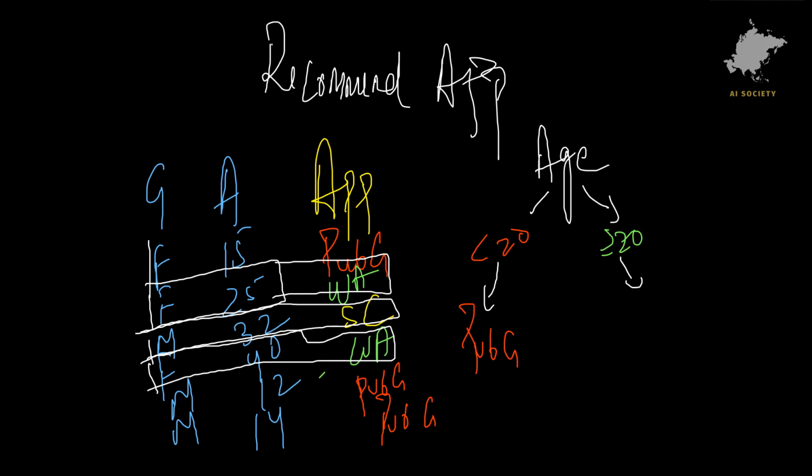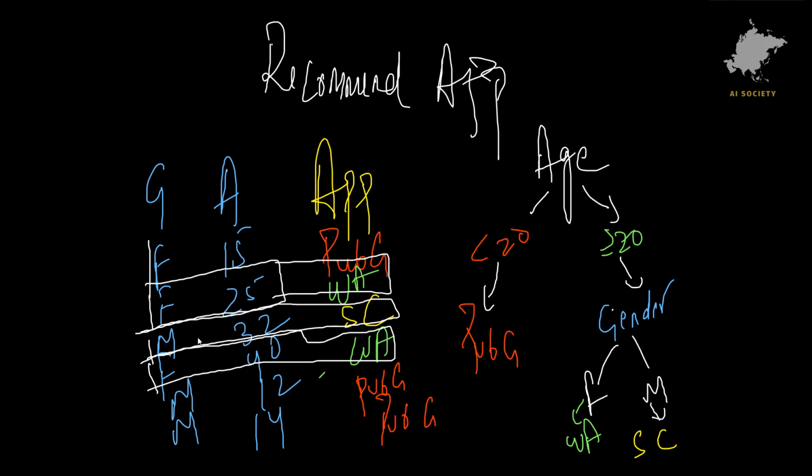So as you see, if we check based on gender here, if the person is above 20, then we are going to check whether that person is female or male. Based on that, I am going to predict the app here. If that person is female, then I am going to recommend WhatsApp, and if that person is male, then I am going to recommend Snapchat.